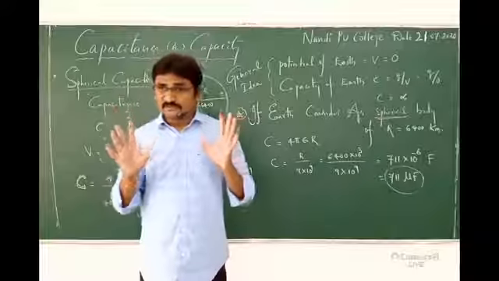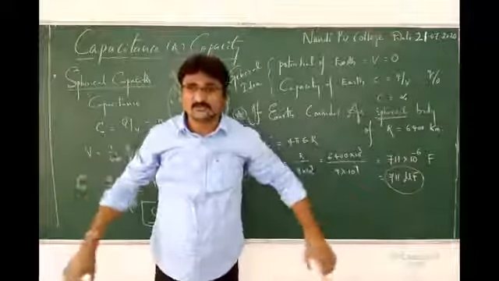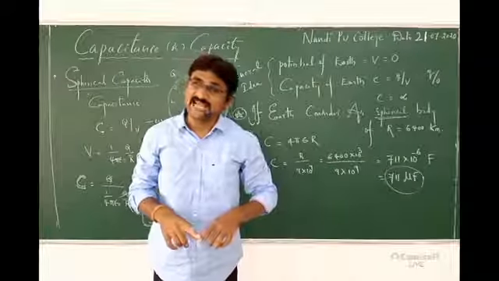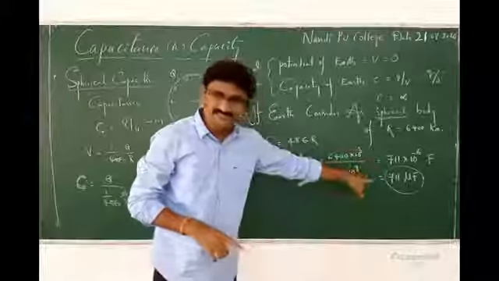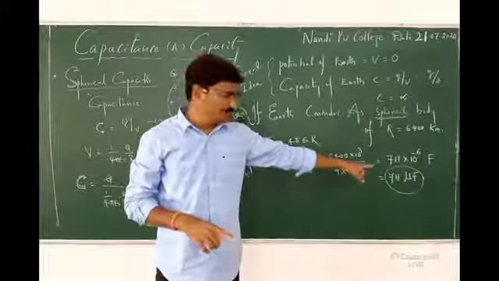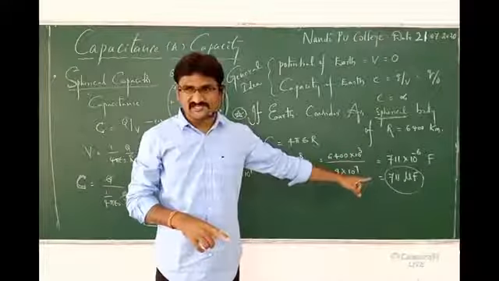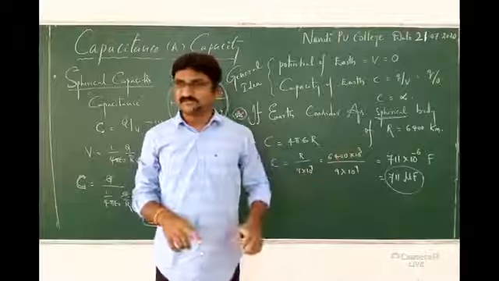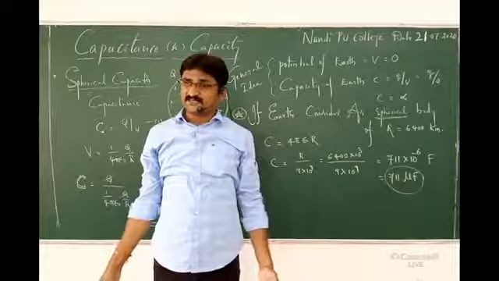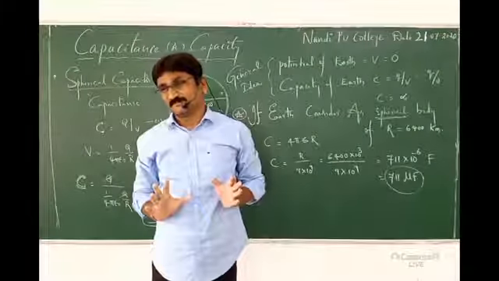If you make a capacitor plate of radius 6,400 kilometers, how much capacitance does it have? Less than 1. 711 microfarads. That much radius of spherical plate capacitor has only less than 1 farad capacitance.